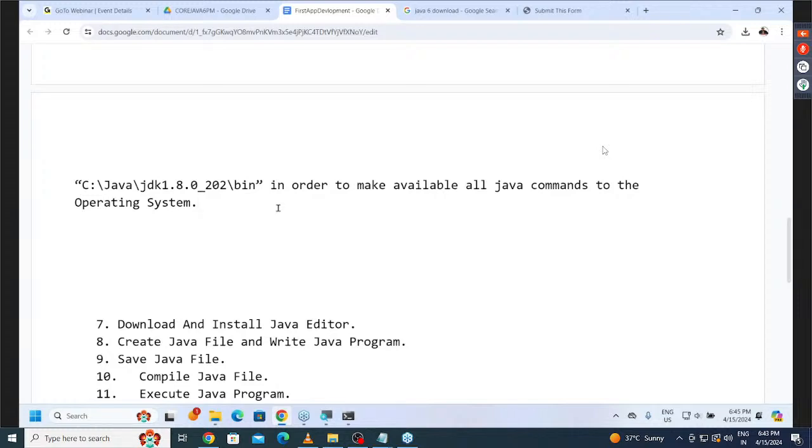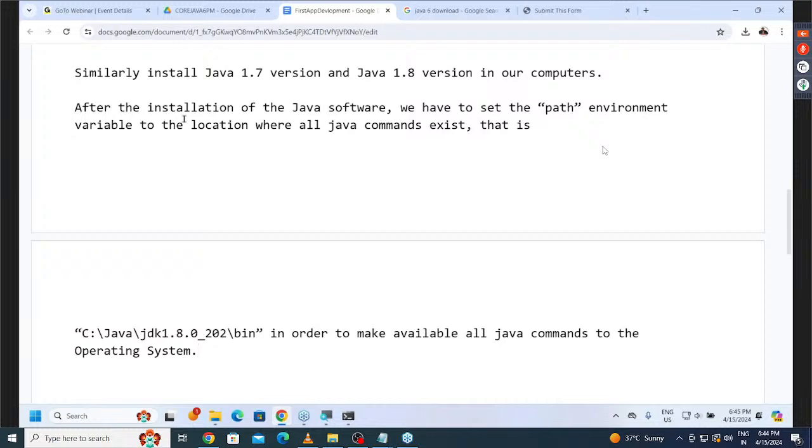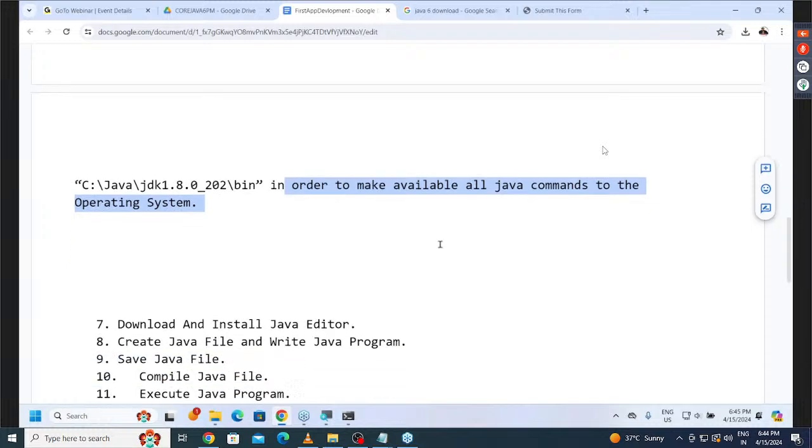Okay, now let's move to the next point. Once again, for the sake of my satisfaction, or maybe for the sake of your satisfaction, can you please repeat it? What is the purpose of providing the path environment variable setup? Now tell me. Come on. Last time I gave the point here. What is the point I gave there? In order to make all Java commands available to the operating system.